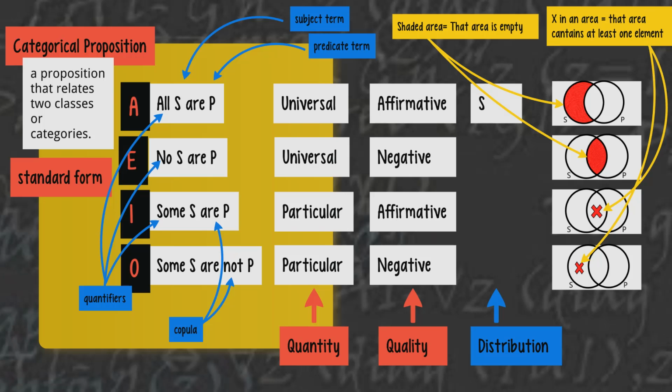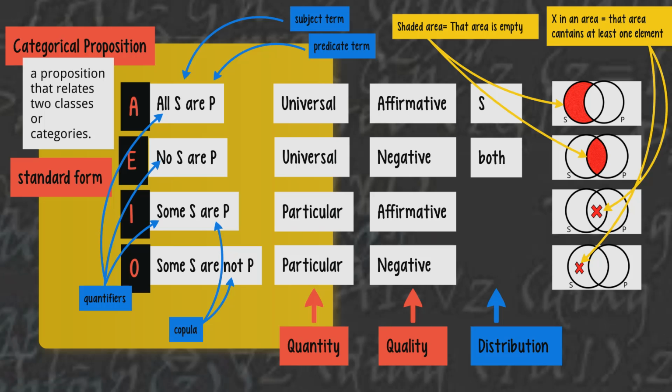An A proposition distributes its S term because that proposition says something about every member of the S class. In particular, it says that every member of the S class is also a member of the P class. An E proposition says something about every member of both S and P classes, so both terms are distributed.